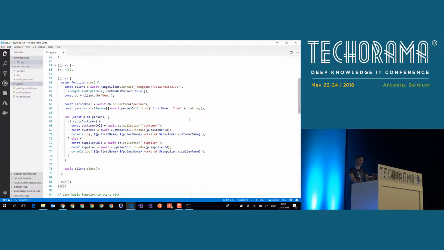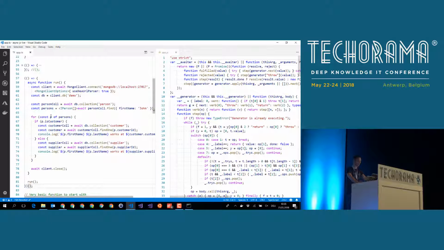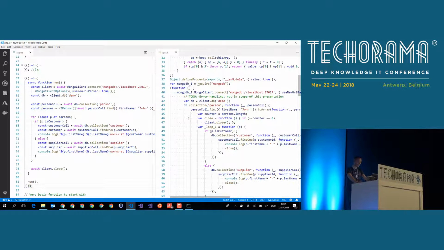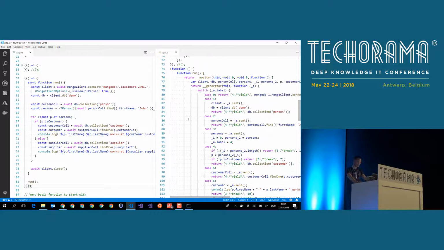We currently do not need our terminal, so I'm going to close the terminal. On the other hand, I'm going to take a look at the result that TypeScript creates for us. And what you will see on the right-hand side, yeah, this is the right one. If you take a look at the left side, this is the TypeScript code, and this is the JavaScript code that TypeScript creates in the background. And as you can see, this generated JavaScript code does not at all look like the code that we wrote in TypeScript.